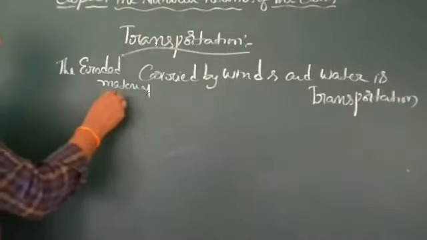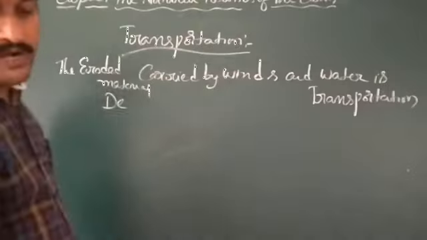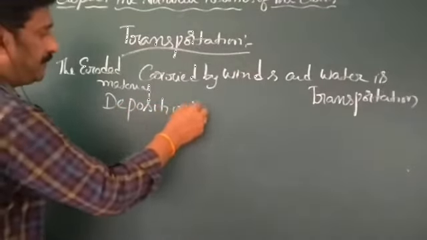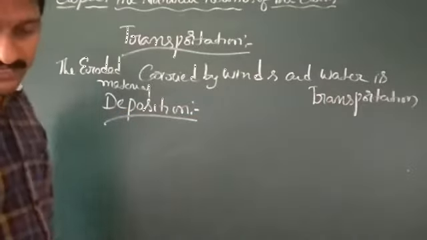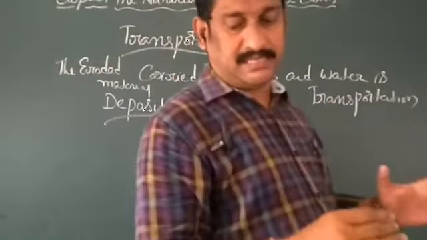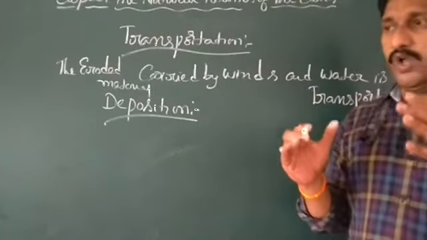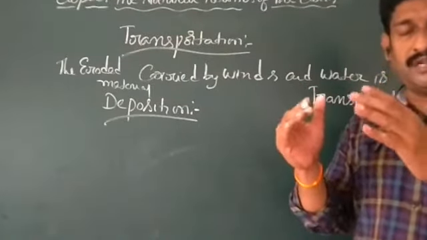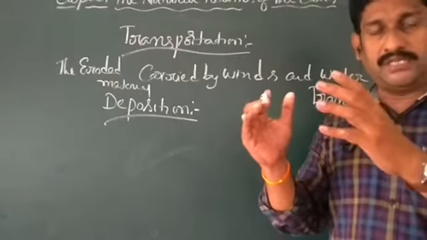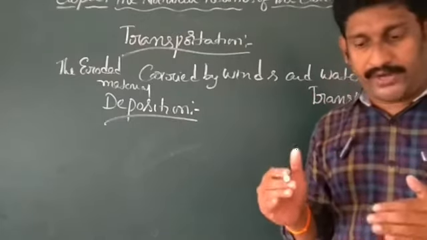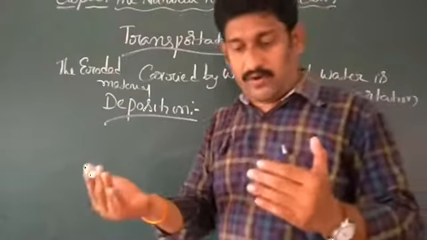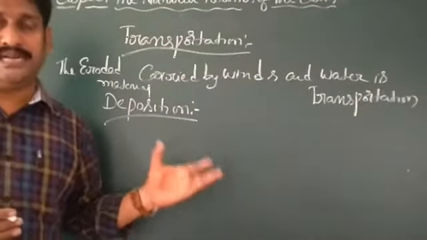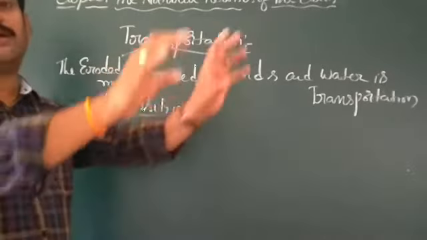The next one we are going to discuss is deposition. Deposition means, my dear children, that when the rivers and winds reduce their flow and force, they do not have the force to carry pebbles, gravel, and sediments, so they deposit them in one particular place.